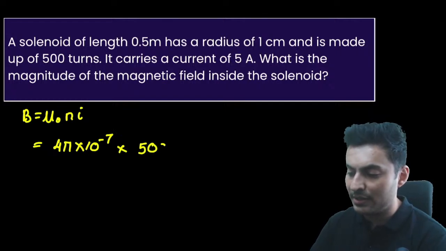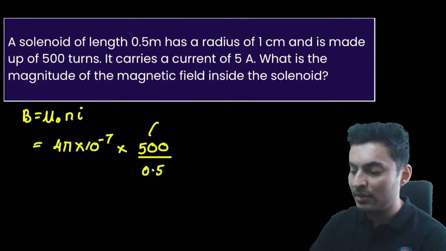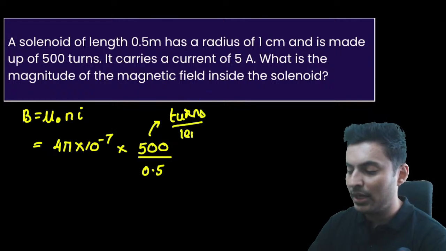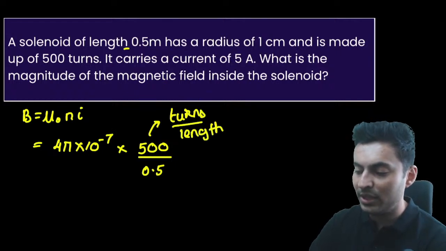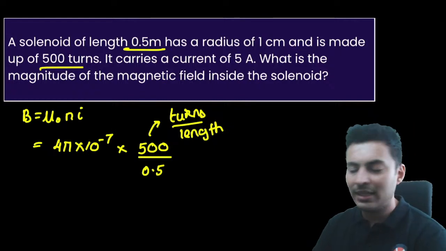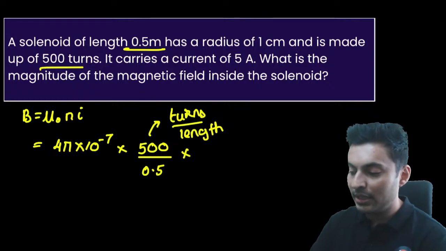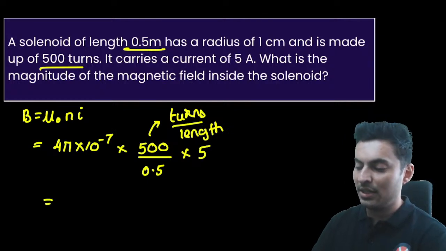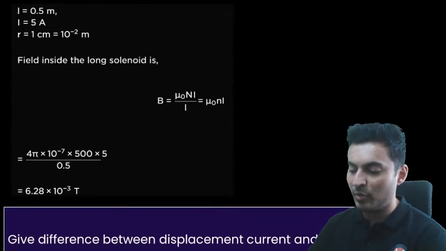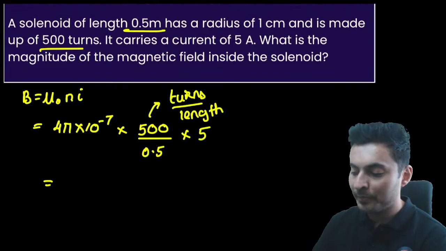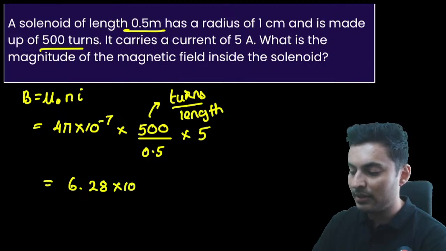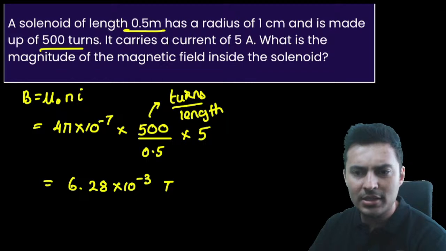Yes, it is 500 turns, but per unit length, so divided by 0.5. Remember, this is always turns per unit length. If you forget to divide by the length, gone, your marks will be gone. Current is 5 amperes. So solve this and you will get the answer as 6.28 into 10 to the power minus 3 Tesla. Got it, my dear warriors?